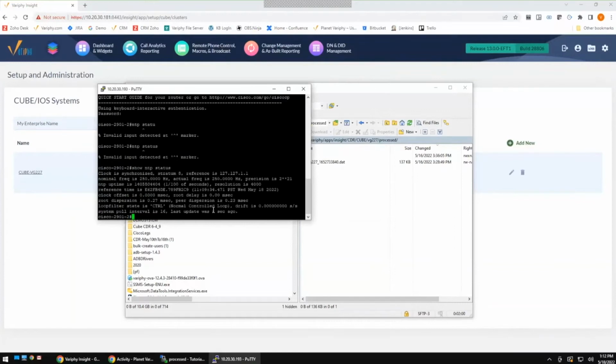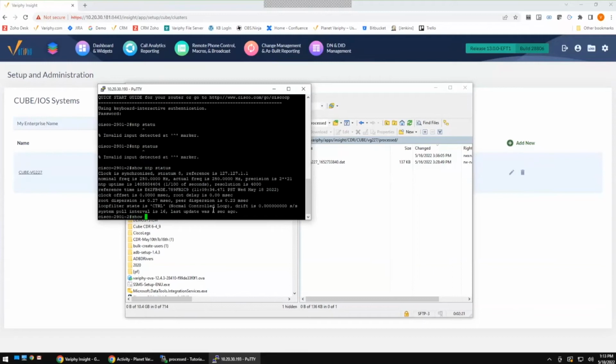Now, what I'm looking at here is this one is synchronized. That's great. That's where I want to be. You may not be synchronized. Some of the most common things we see when synchronizations fail are, one, potentially there's no NTP server set up. So let's take a look and see if we have an NTP server set up. In this case, I know we do, but we're going to take a quick peek.